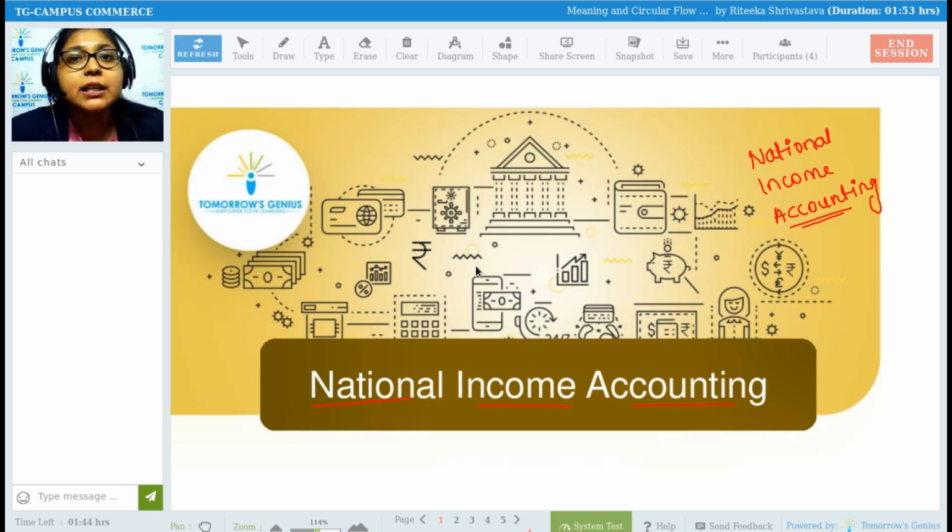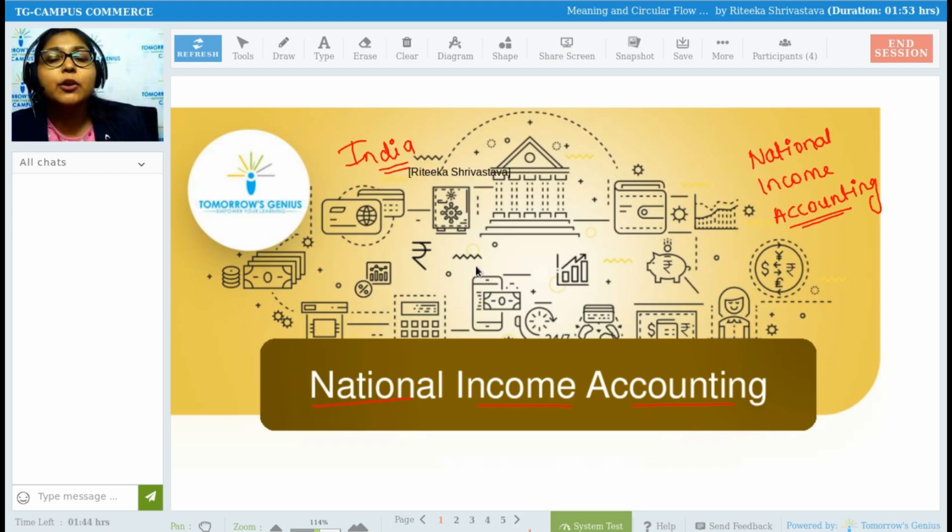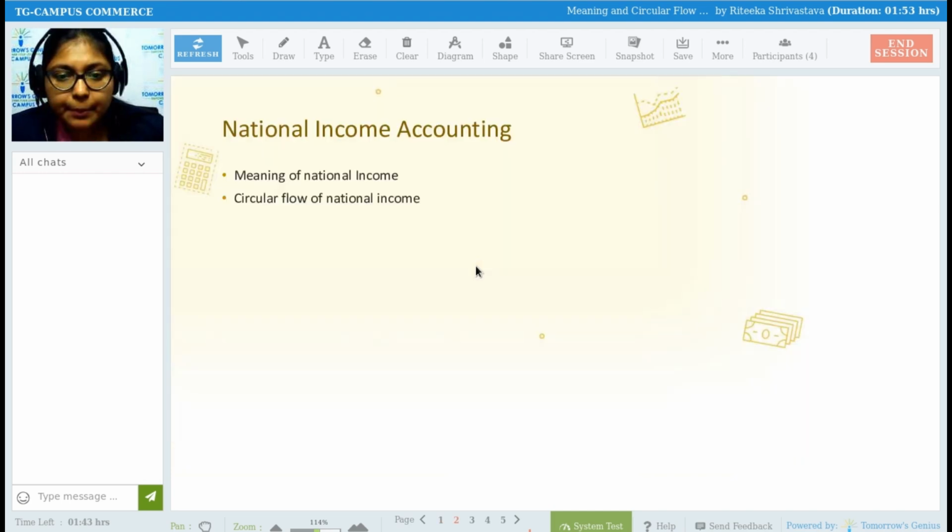So this chapter is going to talk about the income of the entire nation, the entire country. Which country? Our country, India. It is not bothered about the other countries. It does not have any concern with the other countries. Its main focus is on India. So we are going to study national income accounting, wherein we understand the income of the nation and how to calculate it. For calculating the income of the nation, there are different methods which we are going to see. All of these things are just an overview of the chapter.